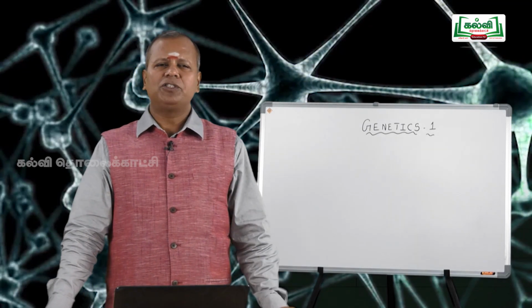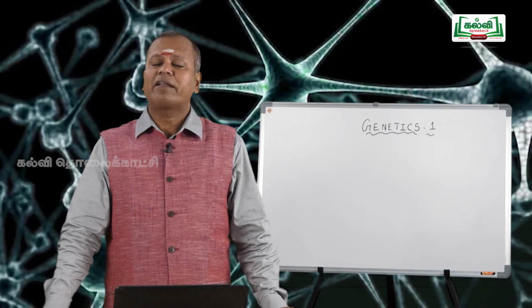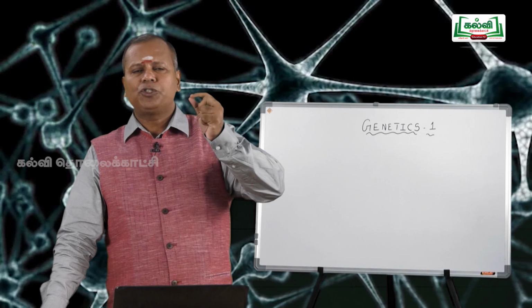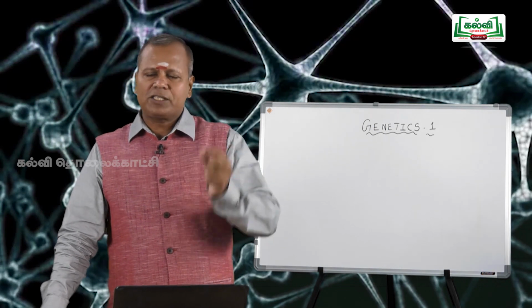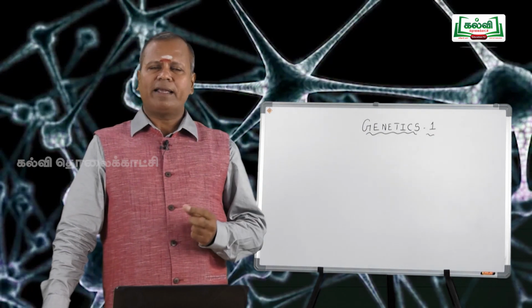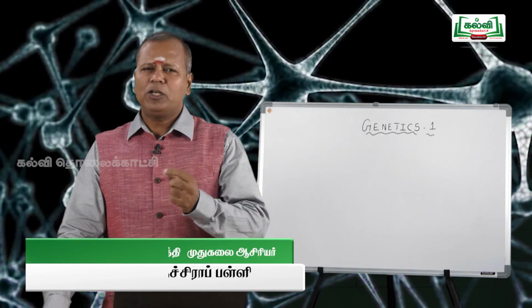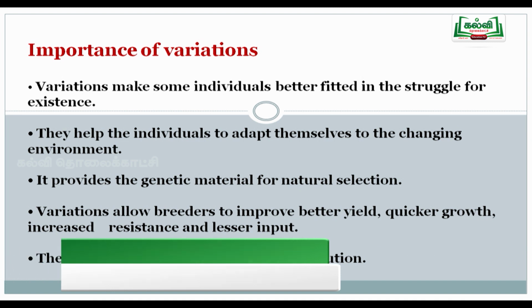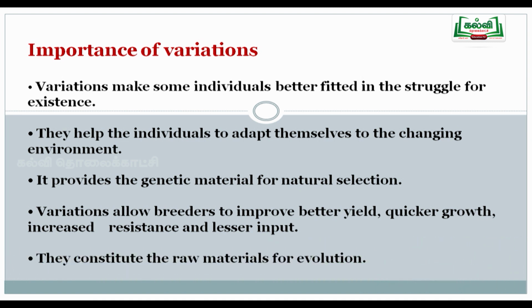Variation makes some individuals better fitted in the struggle for existence. According to Darwin's natural selection, among organisms that show variation, the fittest organism is selected by nature. Like that, if the plant or the animal shows variation, it is better fitted in the struggle for existence, and it helps the individuals adapt themselves to the changing environment. Nothing is permanent in the world except change. So we should face the changes, we should adapt to the changes of the environment.